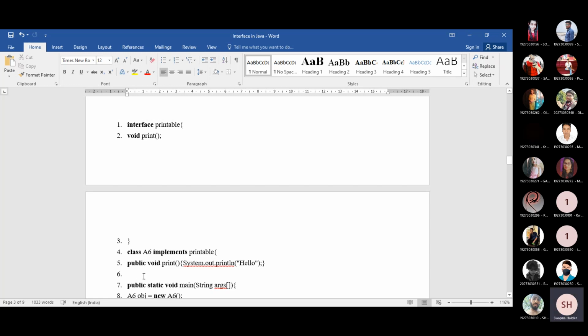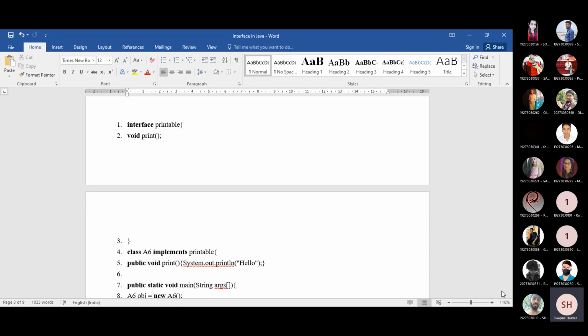And the third point I have mentioned here is that whenever you are implementing any abstract method that is declared inside the interface, it must be preceded with the access specifier public. Okay, these are the rules for the Java programming language.